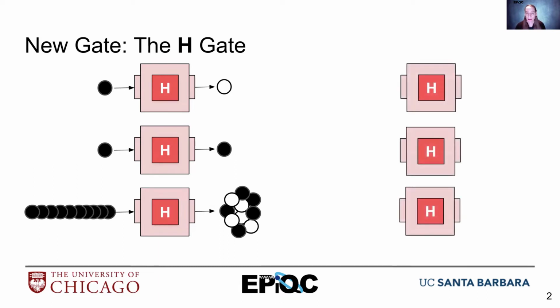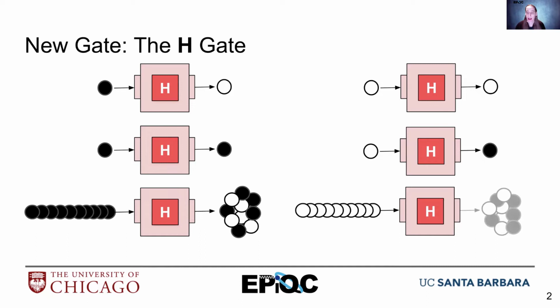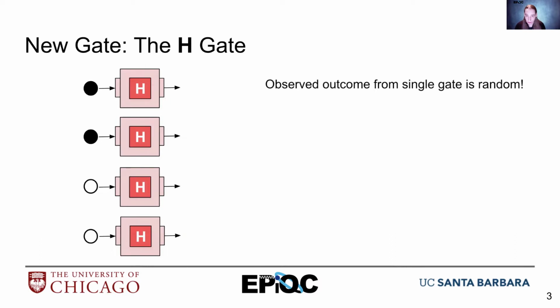Okay, well, likewise, it won't be any surprise to you that if you give it a white ball and apply the H gate, then sometimes you get a white ball out and sometimes you get a black ball. And by out, I don't mean physically out of it. When we apply an H gate, our result is either a black ball or a white ball. And just like the black ball, if I were to do this many times, then my results 50% of the time would be white and 50% of the time would be black. You might be thinking, this seems completely random. Well, let's look at what happens. The observed outcome from a single gate is in fact random, right?